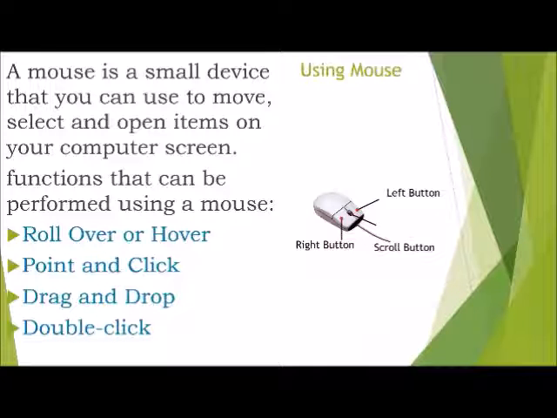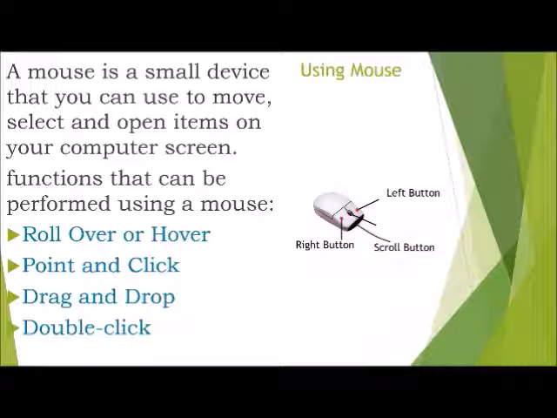Mouse is a small device that we can use to move, select and open items which are displayed on our computer screen. It has various functions like rollover or hover function, point and click, drag and drop and double click. Rollover or hover function means some actions can be done by simply rolling over or hovering over an item. When we bring the mouse over a file or in File Explorer, it will automatically display the details of that file.